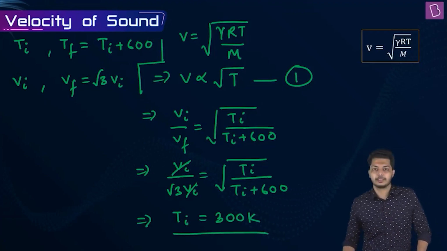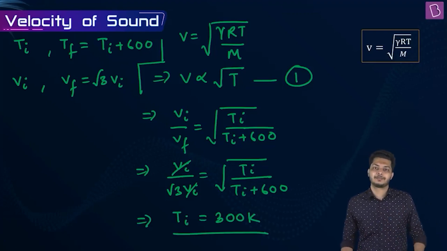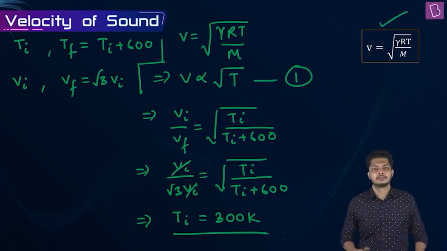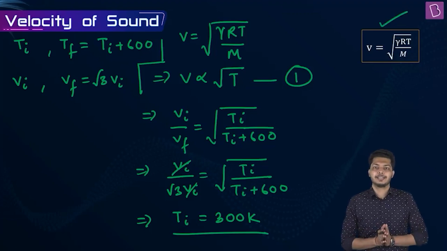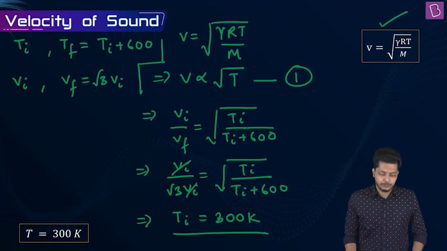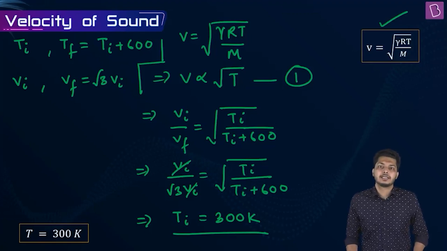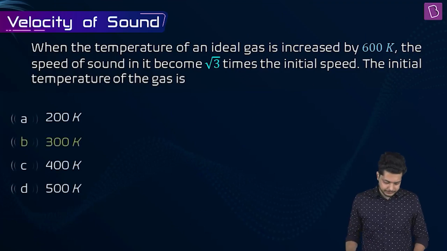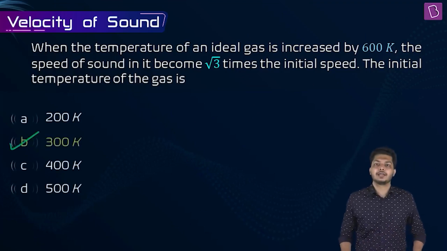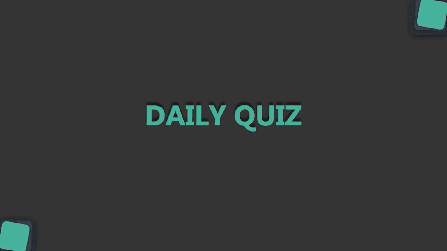And this is what the question is asking us. Easy problem, right? If you remember this formula, easy to go. So the answer is 300 Kelvin. The initial temperature was 300 Kelvin. Now if we see the options, option B is mentioning 300 Kelvin, and that is why it is the correct answer for this question.